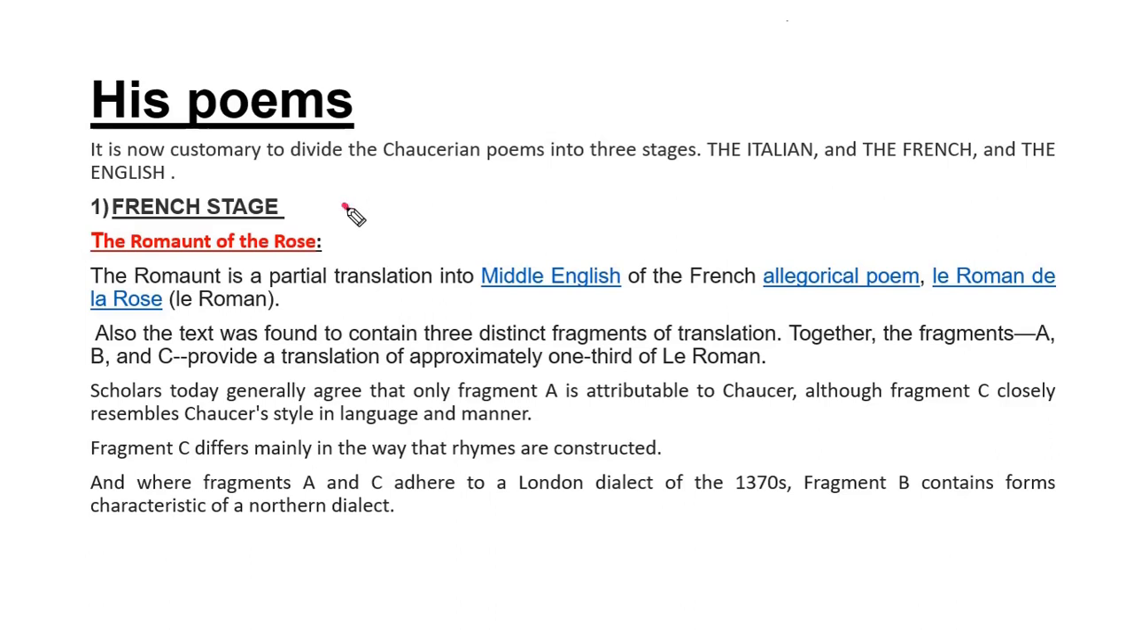First part is French stage. In French stage, when he traveled to French, I have already told you he took diplomatic missions to Italy, French. So when he traveled to France, he wrote the Romance of the Rose. And Romance of Rose is an allegorical poem. Also, the text is divided into fragments. Together, the fragments A, B, C provide translations of 1/3 of this work.